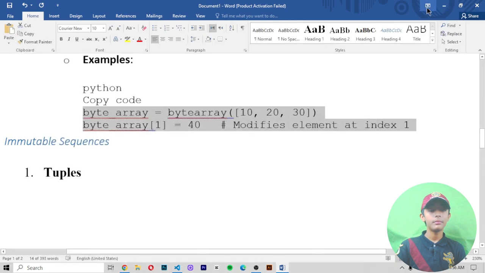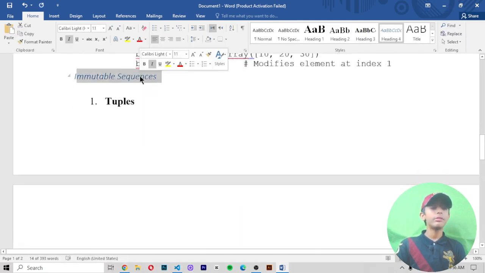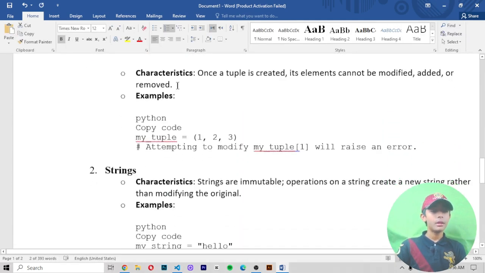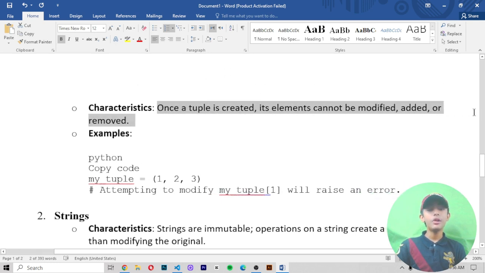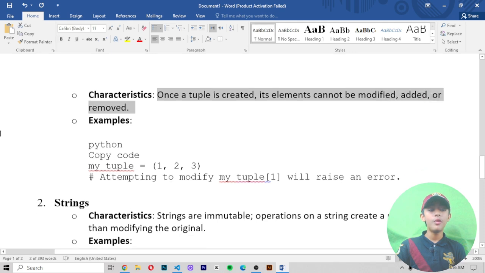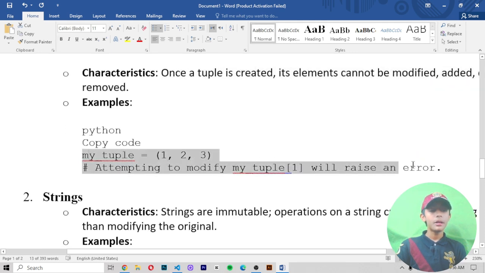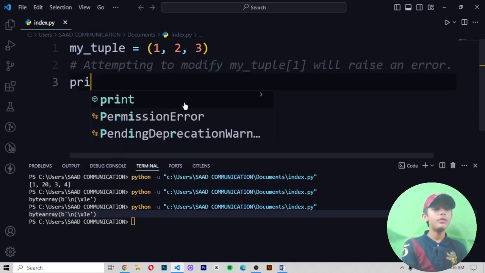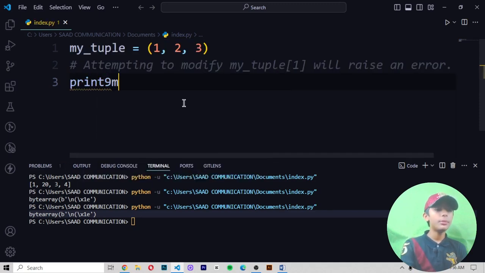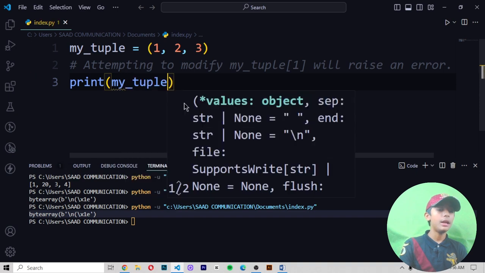Okay. Now, immutable sequences. First, tuples. The characteristic is that once a tuple is created, its elements cannot be modified, added, or removed. For example, this is one example of tuples. Here you can see it. And once you make your tuple, nothing can be removed or added.